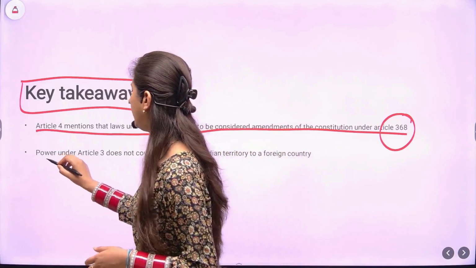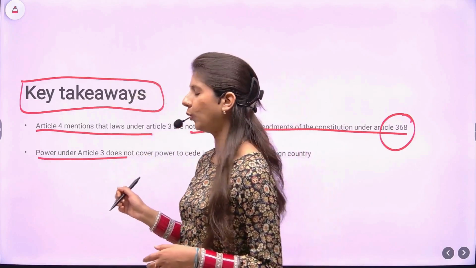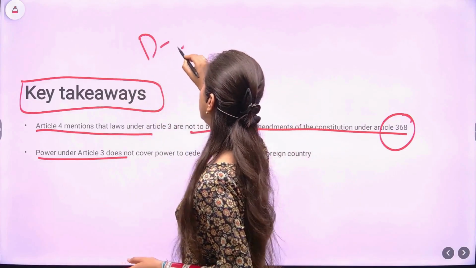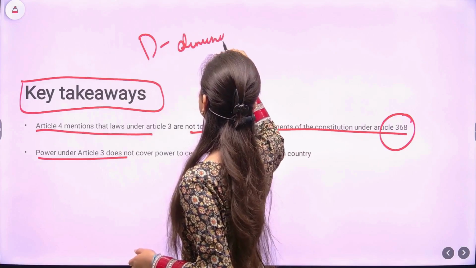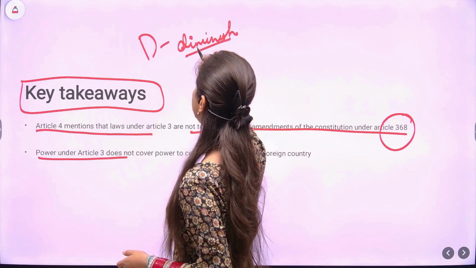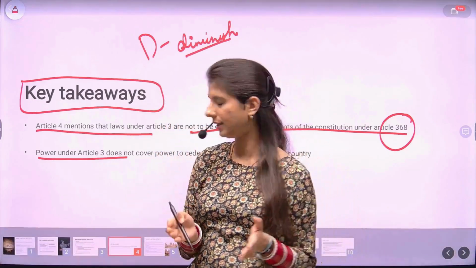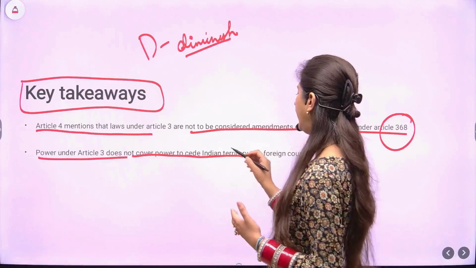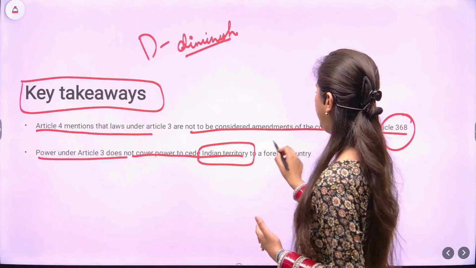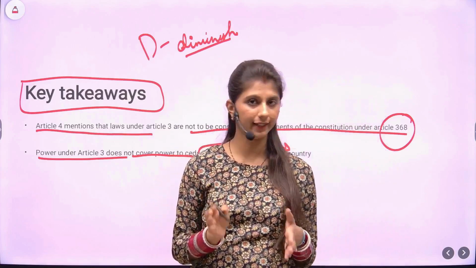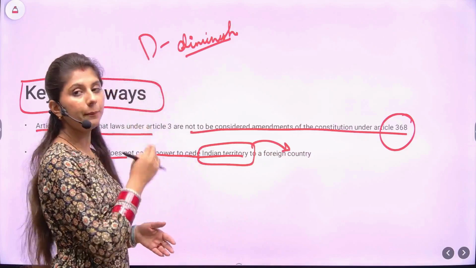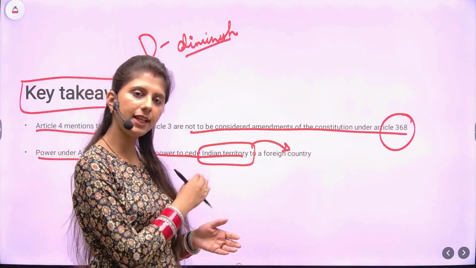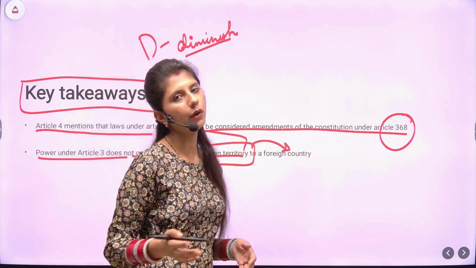Next point is the power under Article 3. Yes, this is very important. You remember the D? The D stands for diminish, right? So this power to diminish or decrease the area does not cover the power to cede any Indian territory or part of Indian territory to a foreign territory. I think you got it right. I'll repeat it once for you. The power to diminish or decrease the area of the state doesn't mean that the Parliament can cede a part of Indian territory to a foreign country.